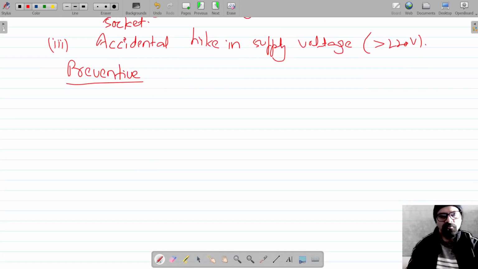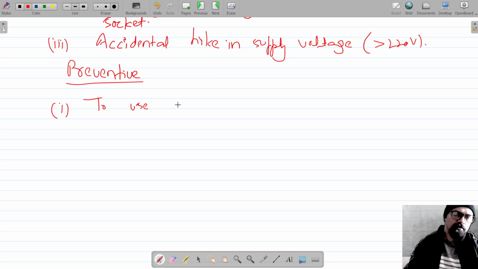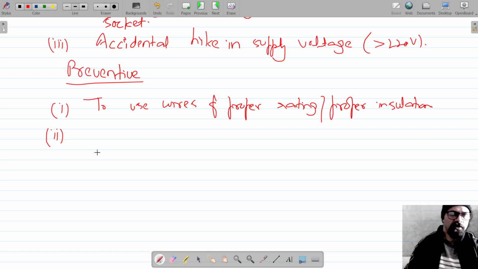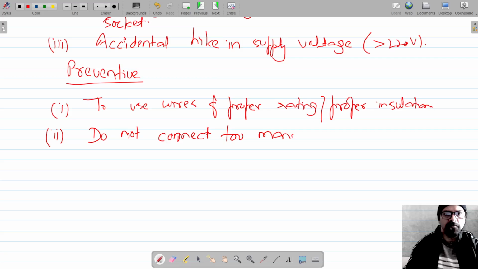And the first one is use wires properly. Okay, now second would be do not connect too many appliances to a single socket. So the causes could be the preventive measures. Just mention that do not connect too many appliances to a single socket.